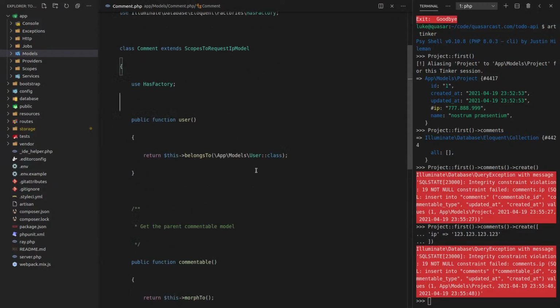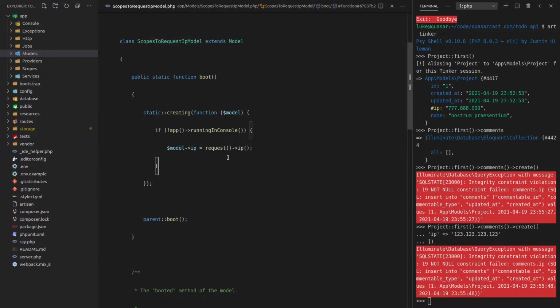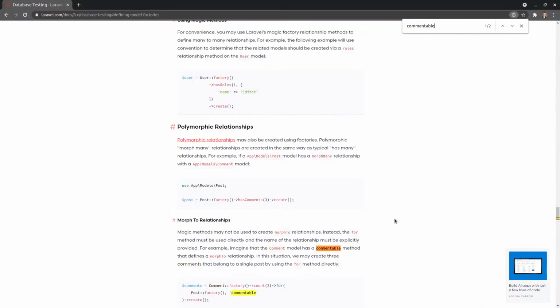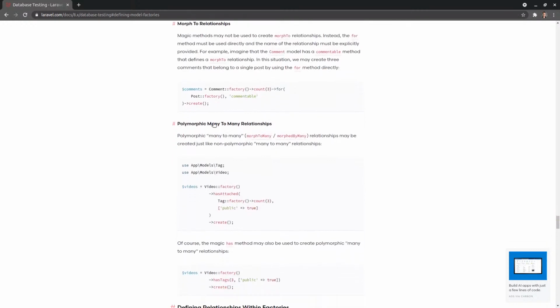Yeah, the problem is when you create something with a relationship, unless you're using like a package, creating actually doesn't get called. Man, this is becoming so much more complicated than I wanted it to be. So let's say comment, create, and we'll just do it all manually. Commentable type is equal to, oh, see, but I don't know if it's like app.project or what's done behind the scenes. So I'm gonna have to dig into the docs to find this out. I want to know what it puts into the database.